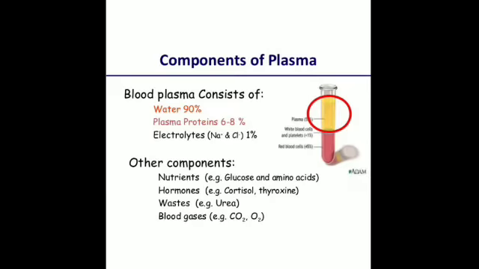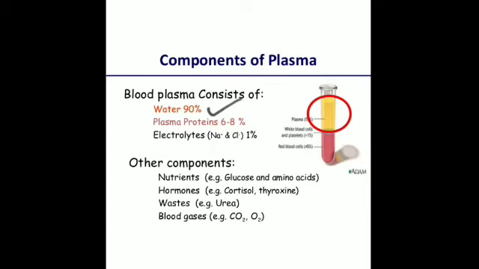Plasma contains water as well as other components. How much water is present? About 90% of plasma is water, and the remaining 10% is made up of the solid components. This consists of the nutrients, that is vitamins, minerals, proteins and carbohydrates, and salts, that is sodium.